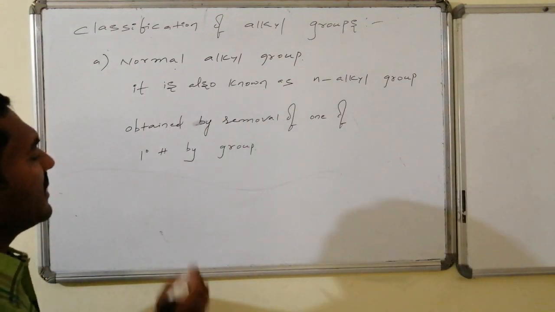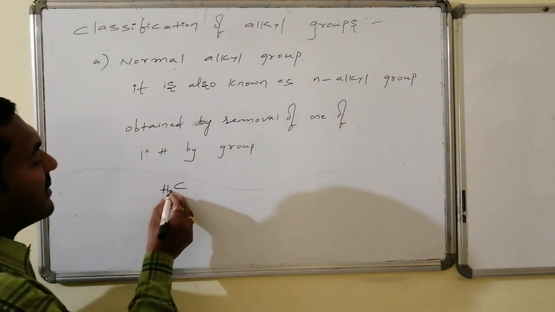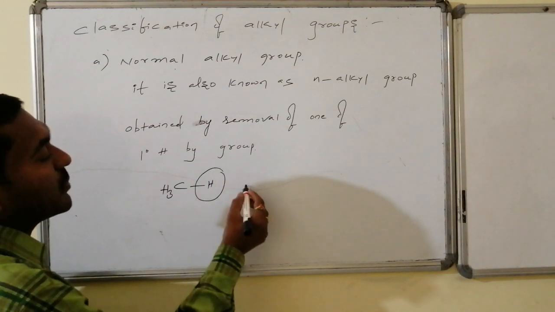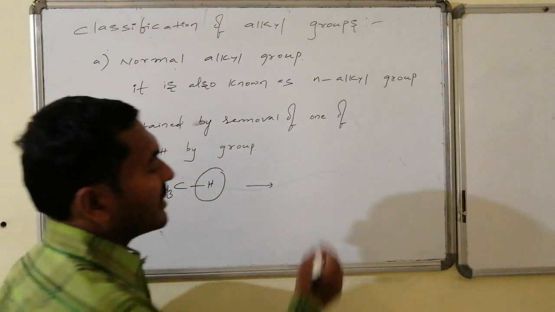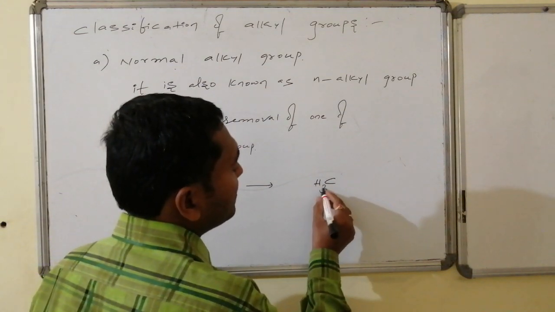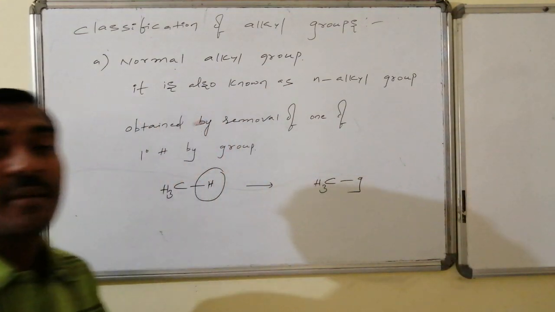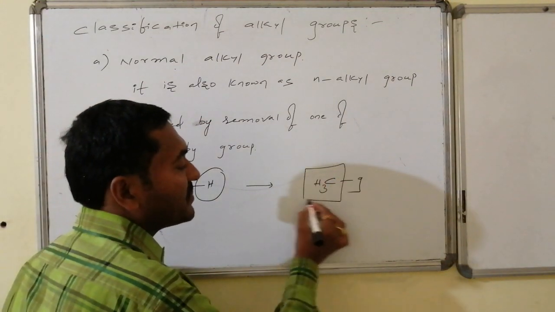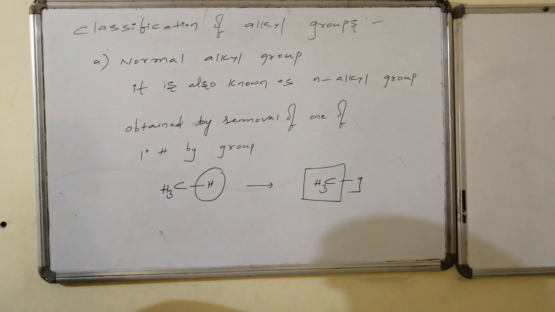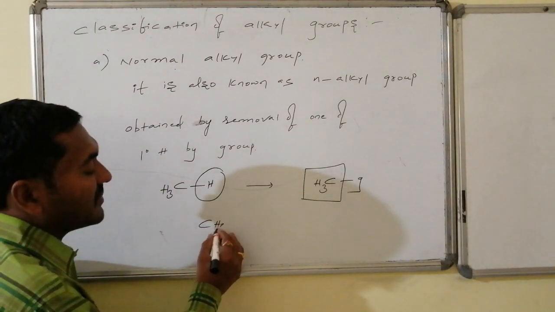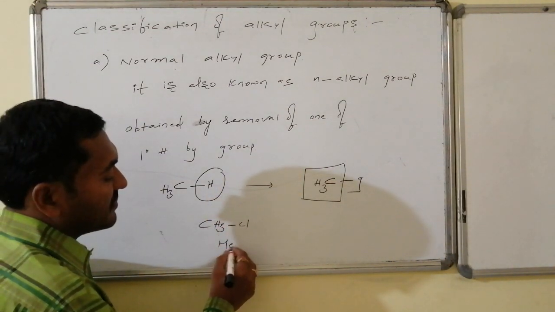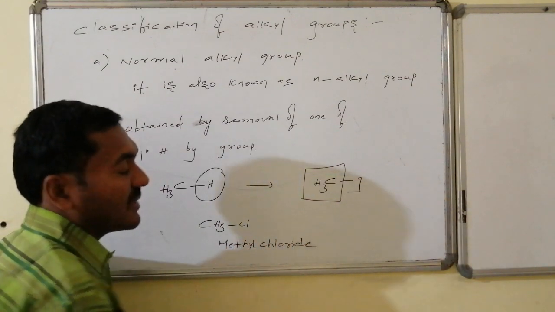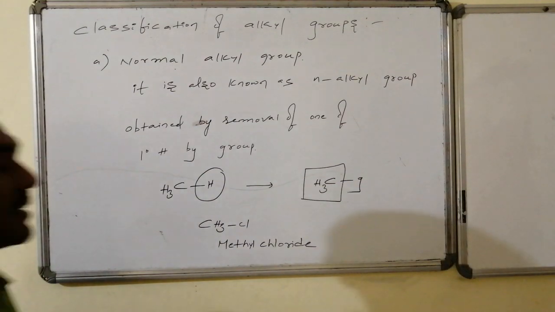Let us go for the methane system. This is methane, and if I replace this particular hydrogen by some group G, it is converted to CH3G. This group is known as the methyl group. Suppose the group is chlorine, then it is known as methyl chloride. If it is iodine, then it is known as methyl iodide.